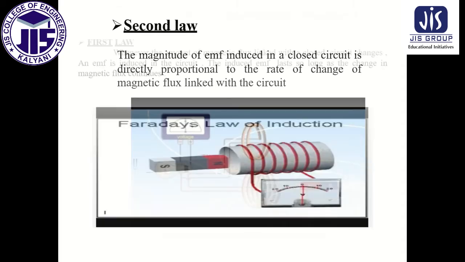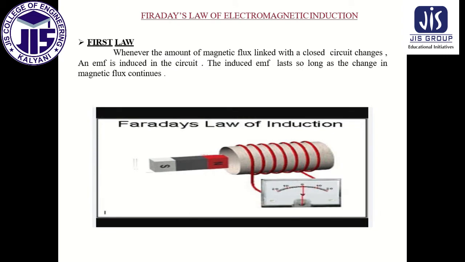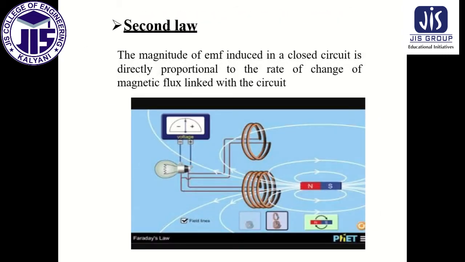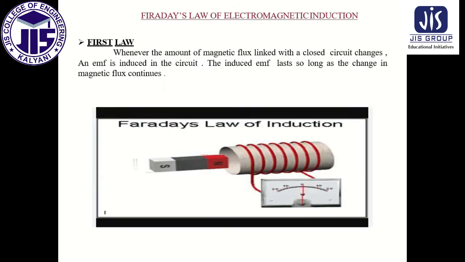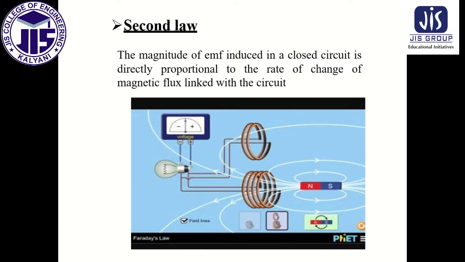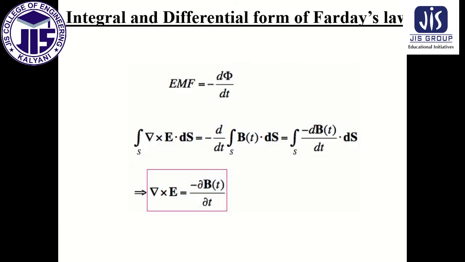So by the first law we can know why the EMF is produced, and by the second law we are able to know the amount of EMF produced, which is produced due to the change of the magnetic flux. So this is about the first law and this is about the second law. The statement we know and the fact also we know.